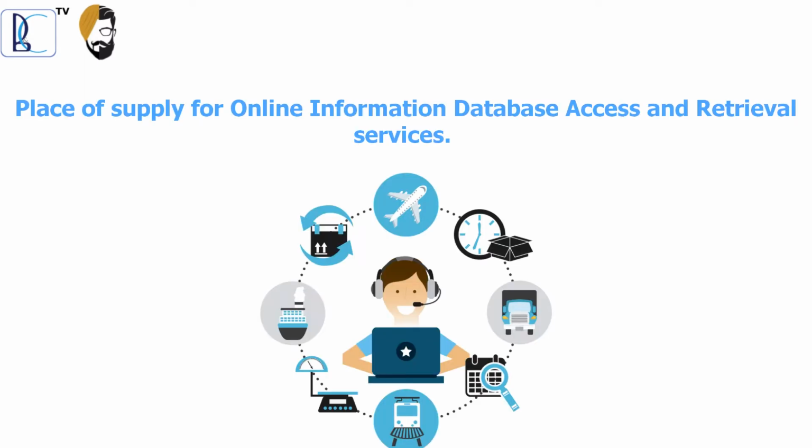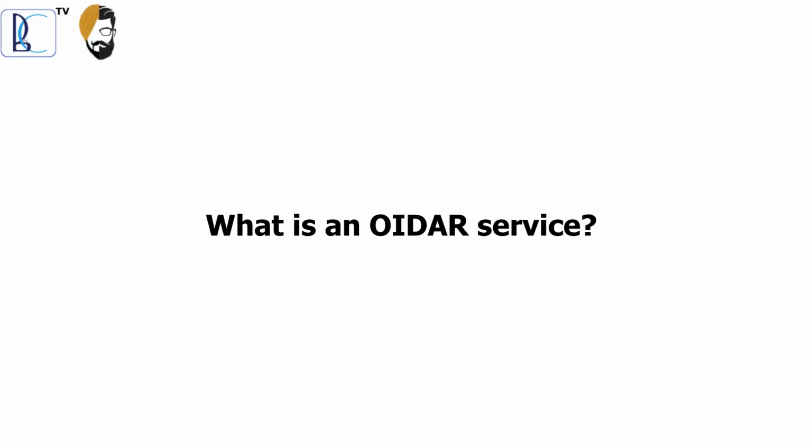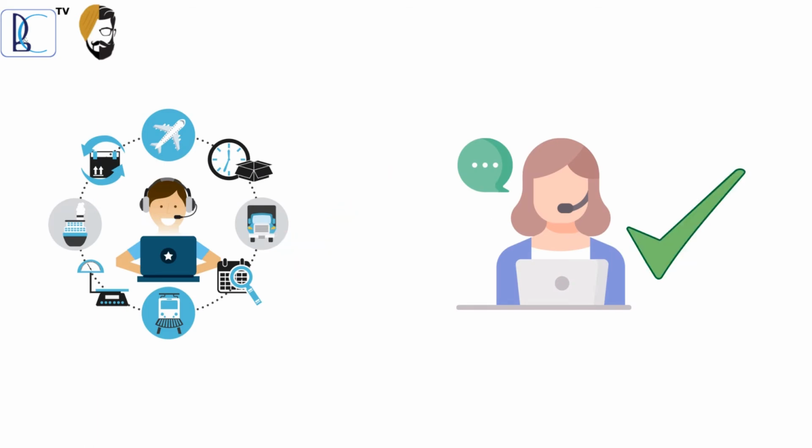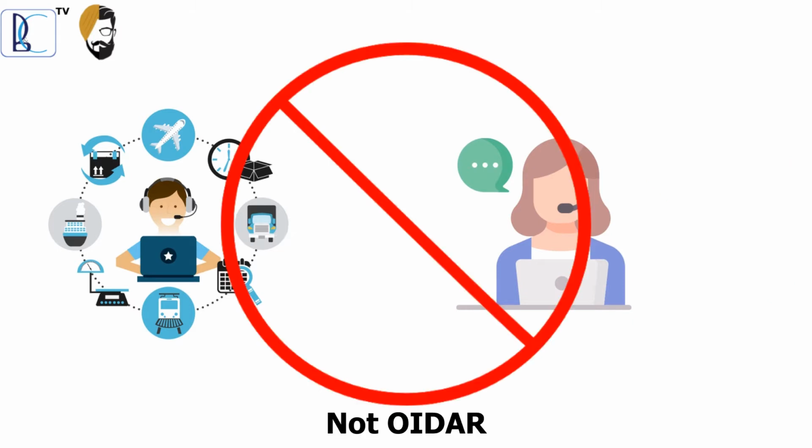Today we shall be discussing the concept of place of supply for online information database access and retrieval services. What is an OIDAR service? Both the following conditions must be satisfied to be an OIDAR service. If one is not satisfied, the service is not OIDAR.